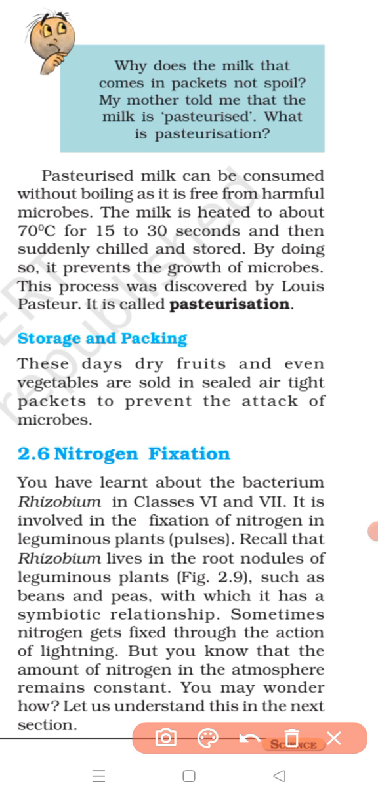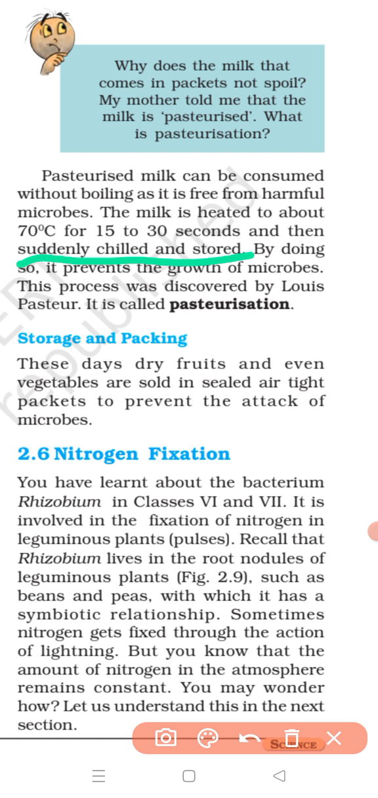Then what is written here? Suddenly chilled and stored. That means the hot milk is cooled very quickly to a very low temperature to prevent any remaining bacteria from growing further. If any remaining bacteria is there, it will not grow in cold temperature. And then this milk is stored in cold conditions, in refrigerators.